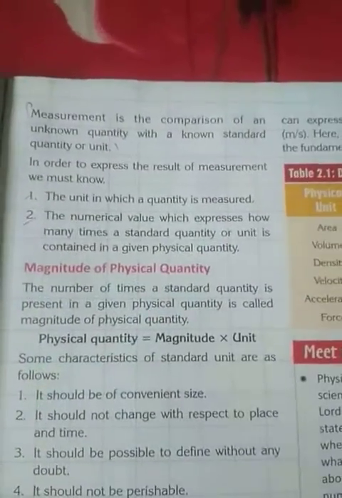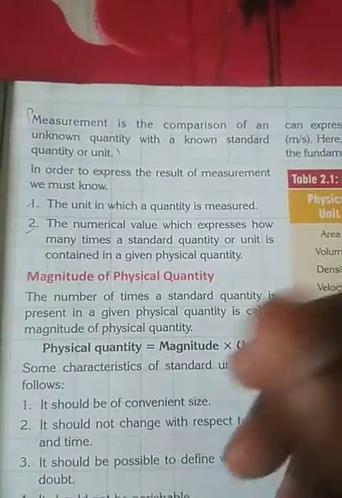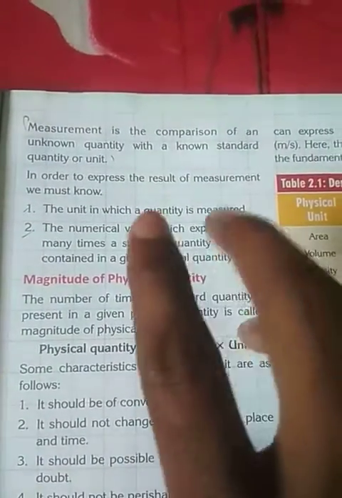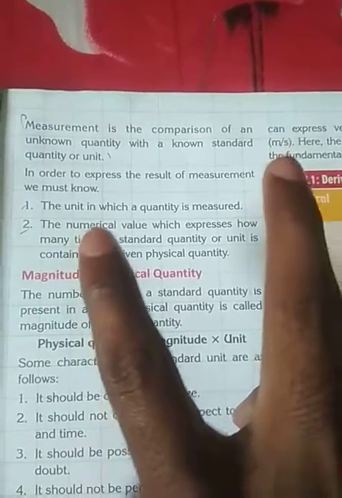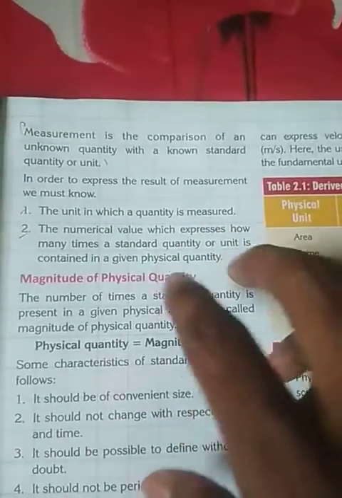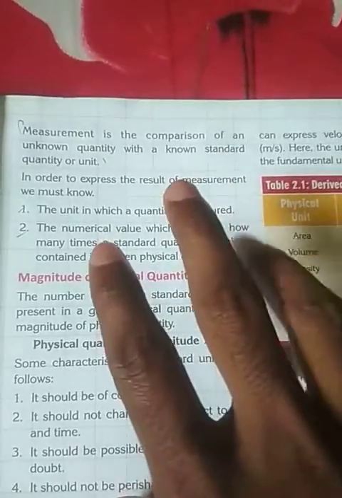Okay, you know the unit. What is measurement? Measurement means the comparison of an unknown quantity with a known quantity. Like you are measuring the length of the wall. So the length of the wall is the unknown quantity. You are comparing that with a known quantity, that is 1 meter. Now you got the result 10 meter. That means the length of the wall is 10 times of 1 meter.